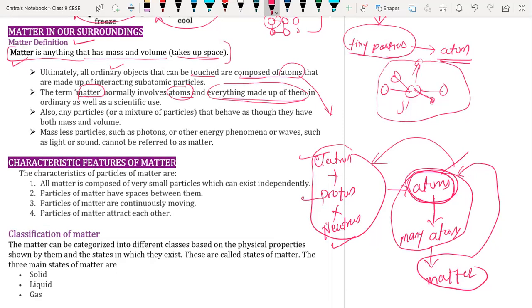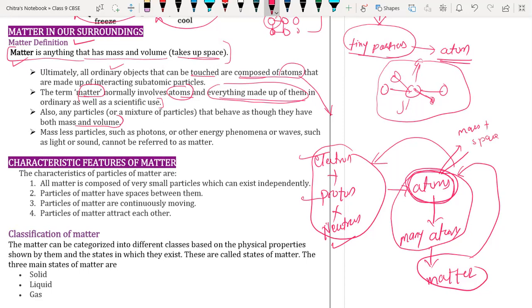Ordinary as well as scientific use, whatever matter we are using is formed by small particles called atoms, which behave as though they have both mass and volume. Whatever the particle, it is very tiny, we cannot sense or touch it, but still an atom has mass and occupies space.